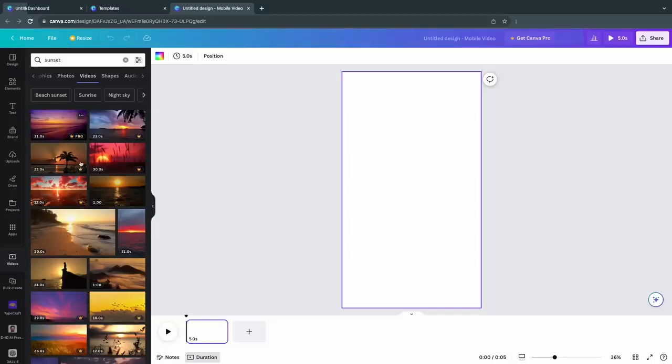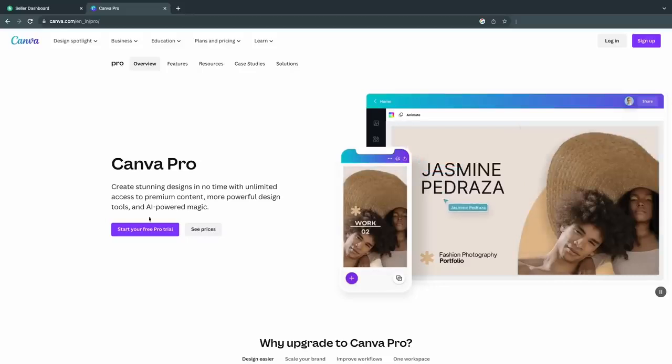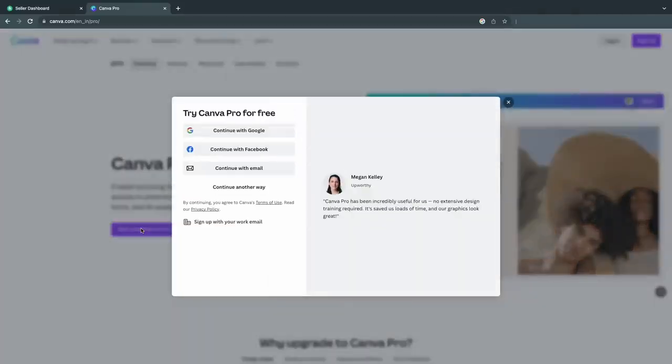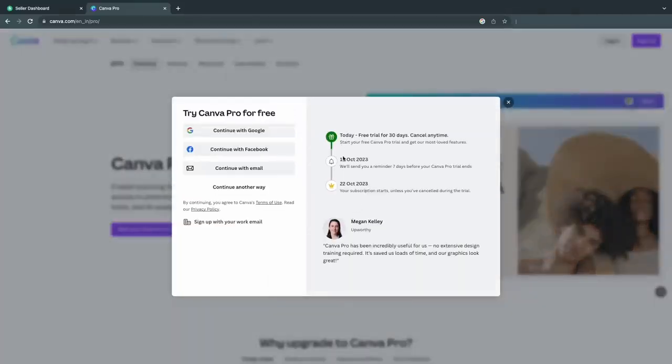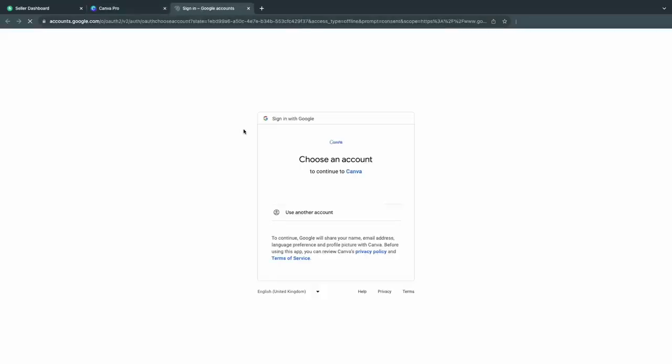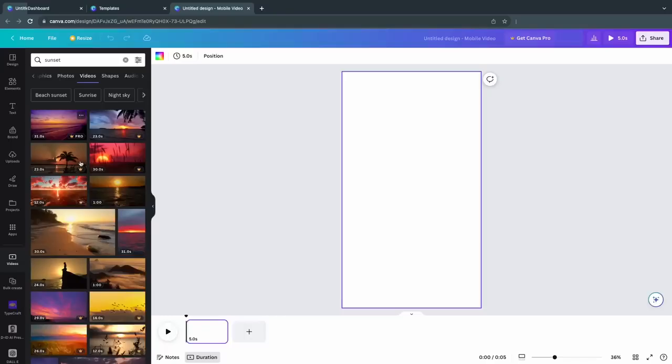If you come across videos with a crown icon, meaning they require Canva Pro, you'll need to set up a free trial for the Pro version. This will also be needed for the bulk creation tool. A great tip here is to start the trial and then cancel it immediately. You'll get 1 month for free even if you cancel it directly. Many videos have crowns because they may not be accessible without activating the trial.